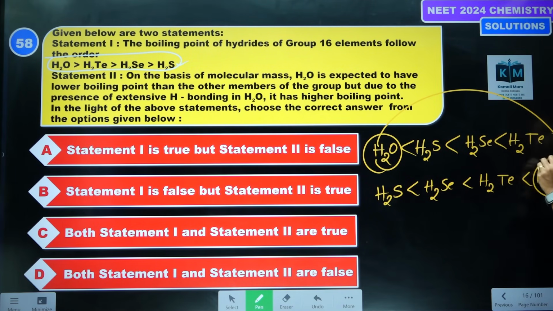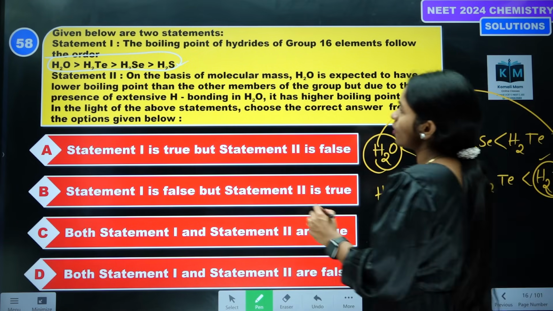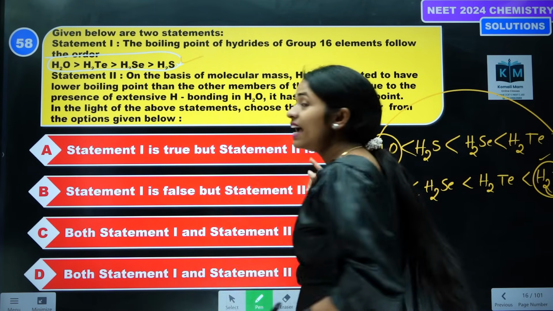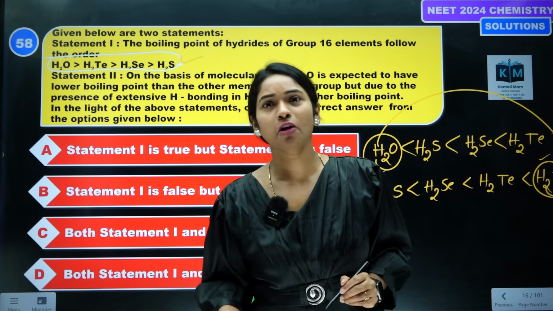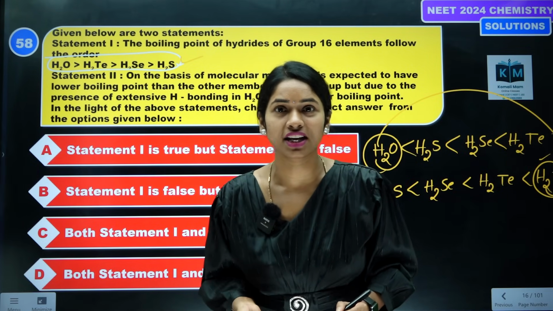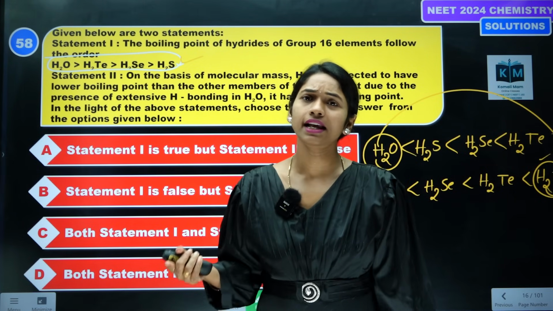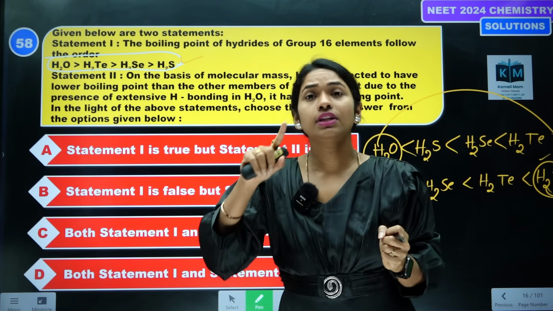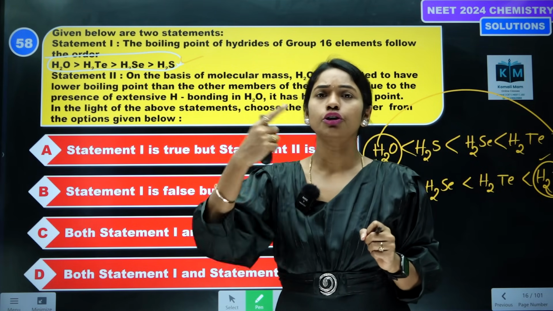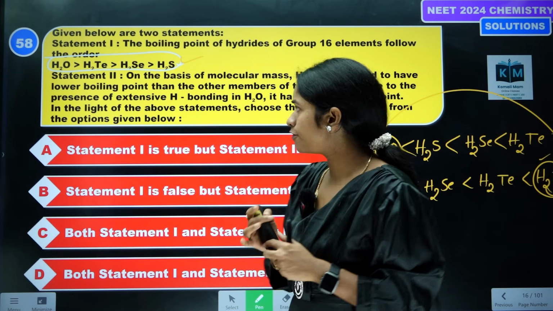Why does water come to the first position? This is a correct statement. It is because hydrogen bonding is present in water molecules. Whenever hydrogen bonding is present, the molecules are held tightly. That is the reason we should give more temperature to break the forces here.